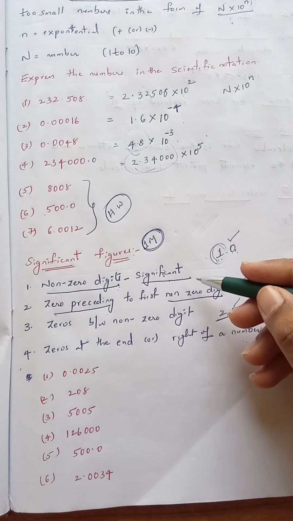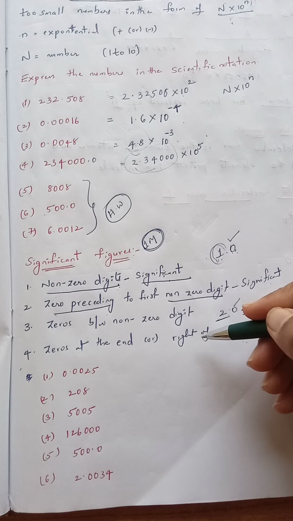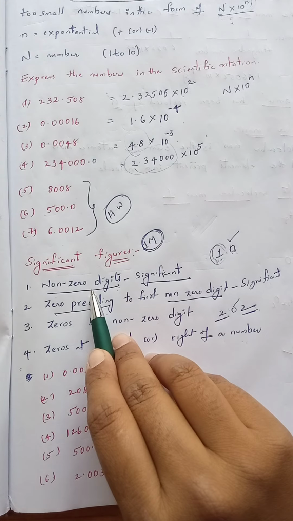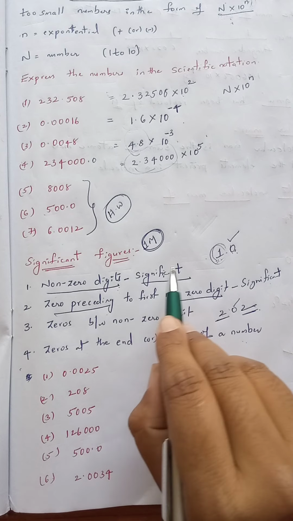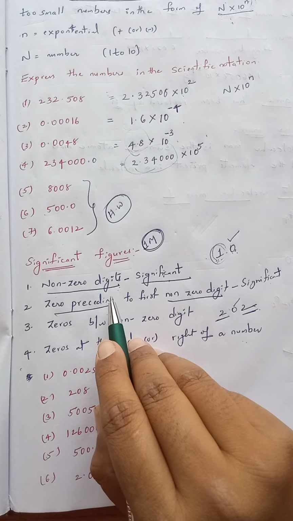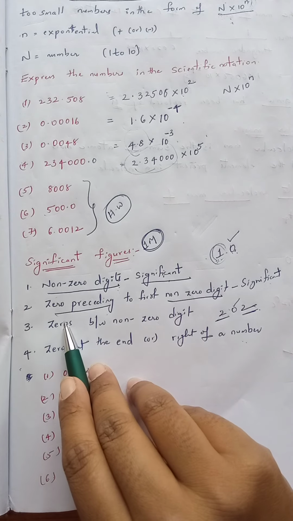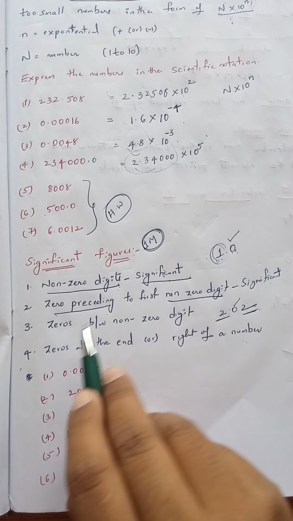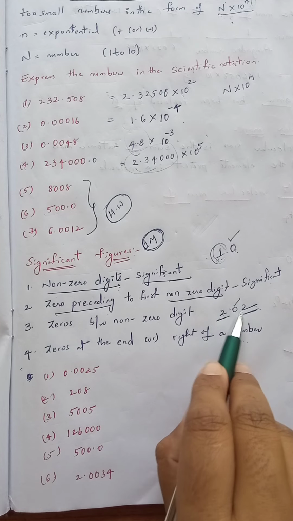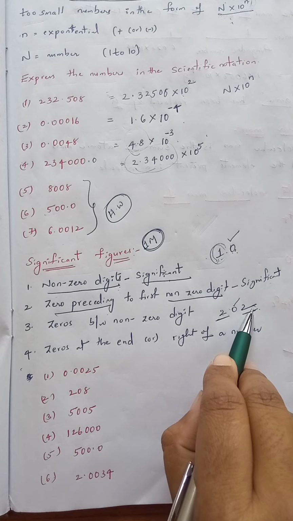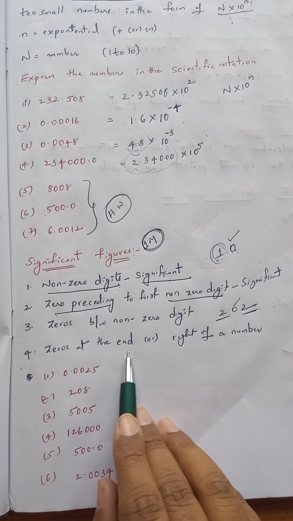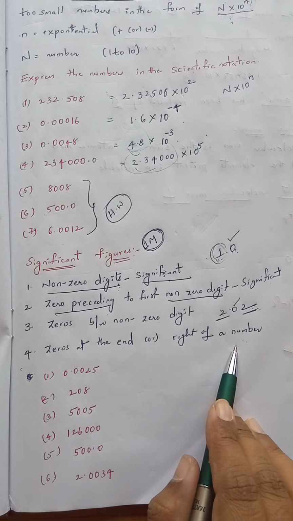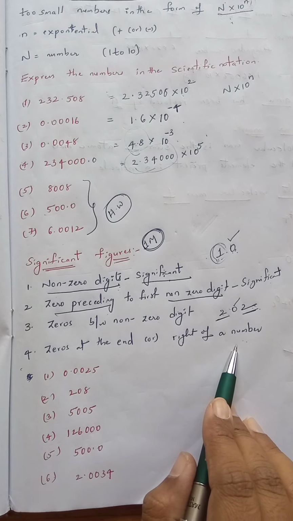So these are the 4 important rules you want to remember while finding significant figures. All non-zero digits are significant, like 1, 2, 3, 4, 5, 6. A 0 which is present after a non-zero digit is a significant figure. A 0 present between two non-zero digits is a significant figure. A 0 at the end, at the right corner, is considered a significant figure.